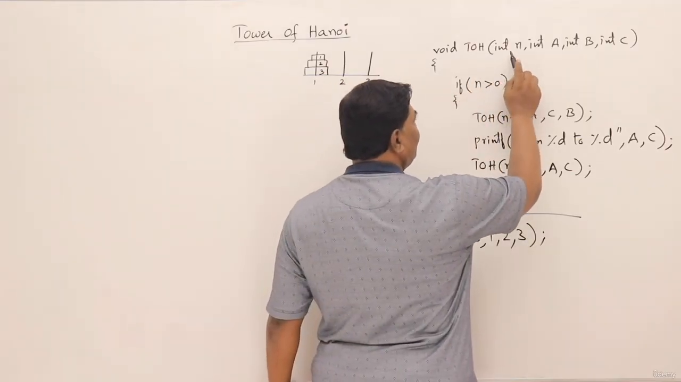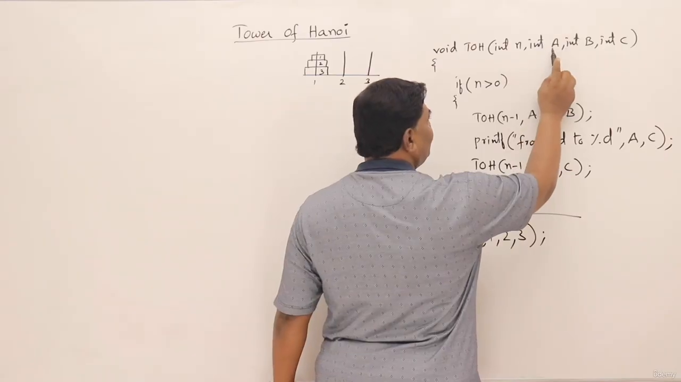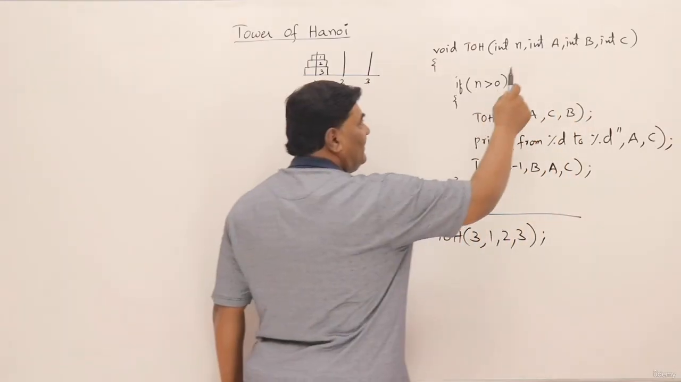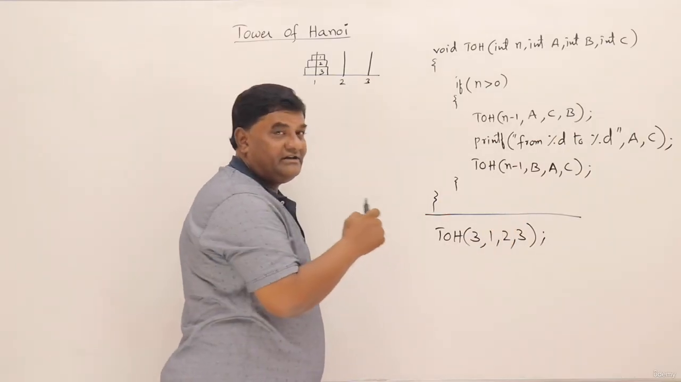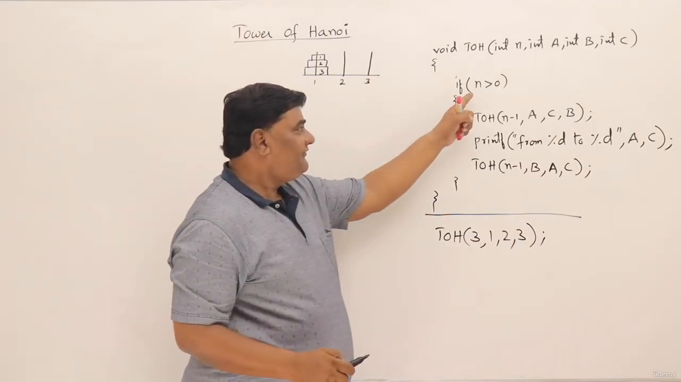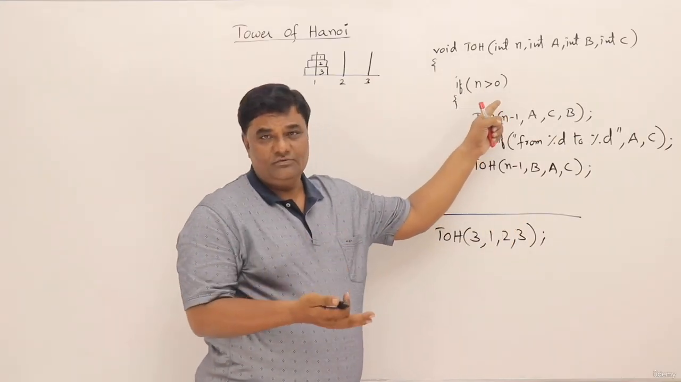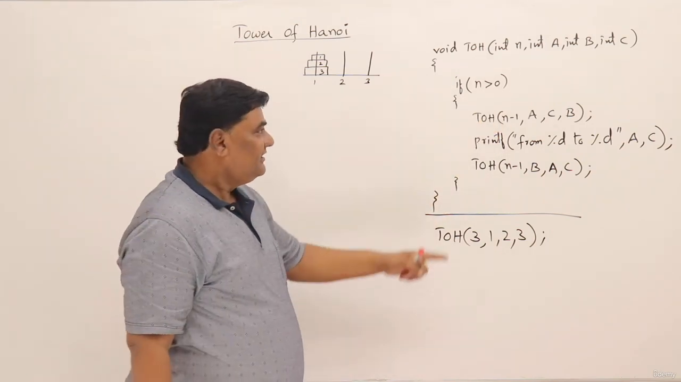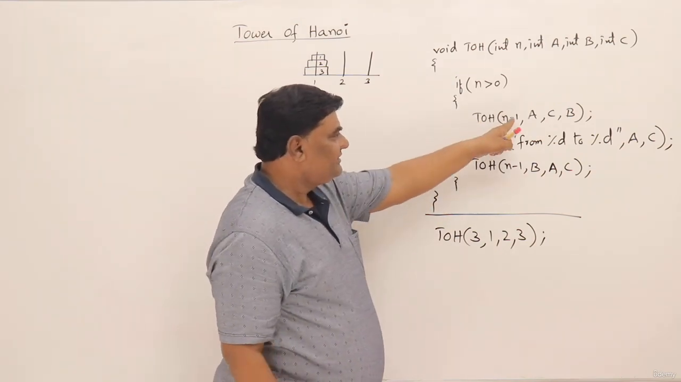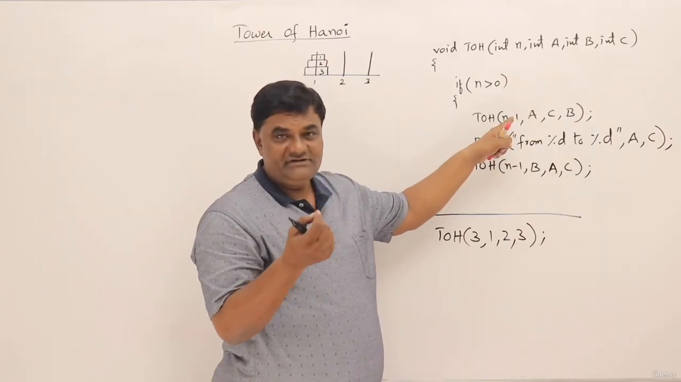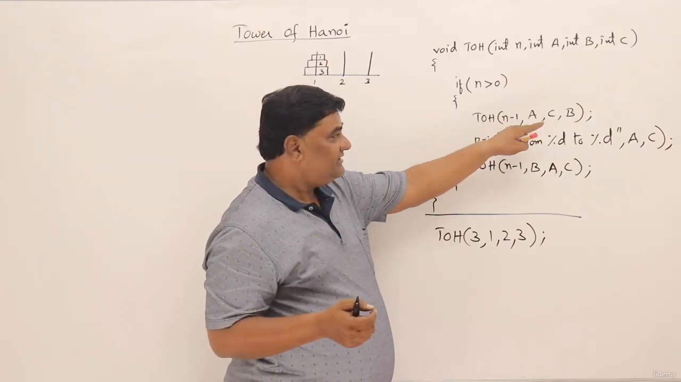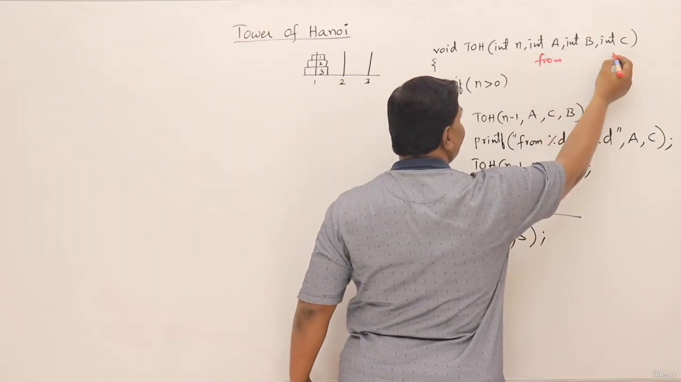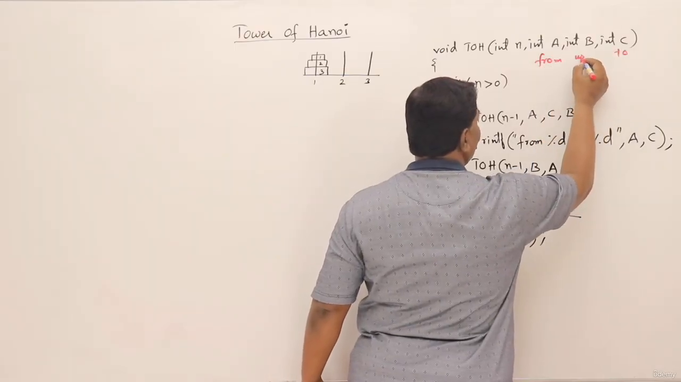It is taking 4 parameters: the number of disks, and the tower numbers. A, B, C are the 3 tower numbers. Then if the number of disks is more than 0, perform these 3 steps. The first step is a recursive call with 1 reduced disk, that is n minus 1, and the towers are changing. See, this was the from tower and this is the to tower, so this is the using tower.